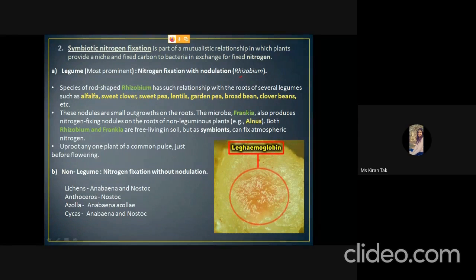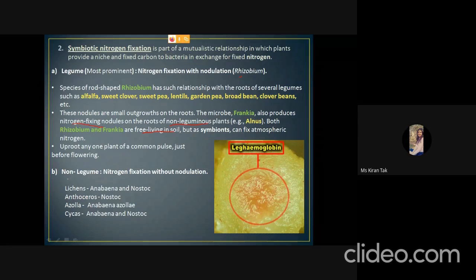The other bacteria, Frankia, also helps in nitrogen fixation. They establish a mutualistic relationship with non-leguminous plants like Alnus. Both Rhizobium and Frankia are free-living bacteria present in the soil, but they are symbionts.